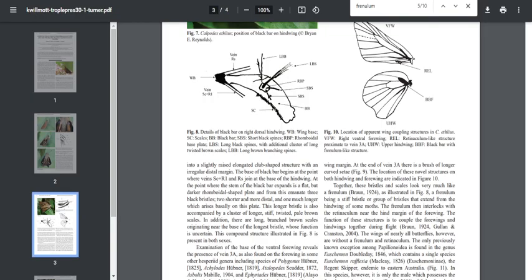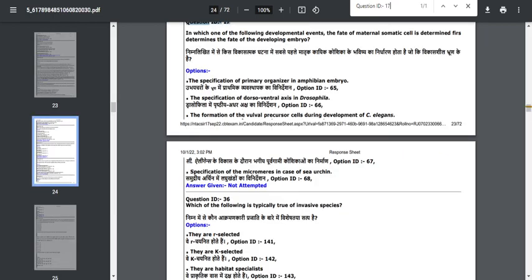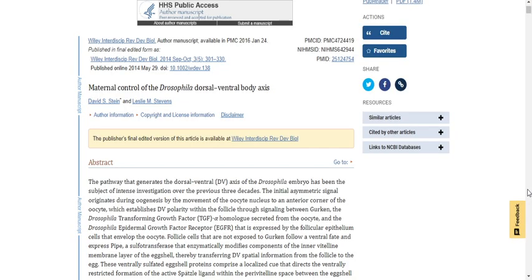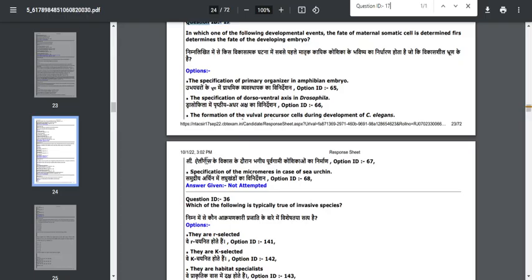For this you can either refer to the Gilbert book, which has given sufficient information with regard to that particular thing, and in addition to that you can also refer to this particular paper, friends. It just mentioned the maternal control of the Drosophila dorsoventral body axis. So please don't challenge this question. The correct answer is the specification of the dorsoventral axis in Drosophila.